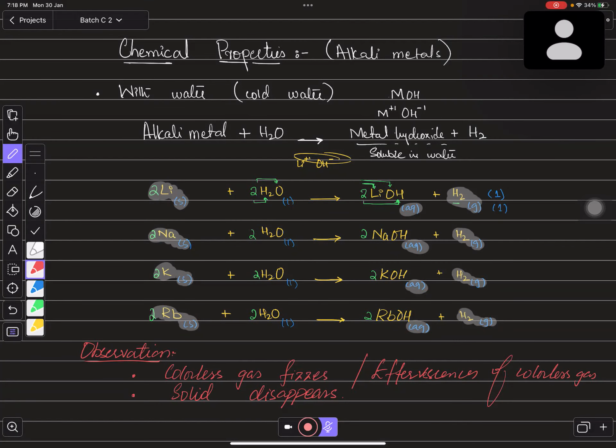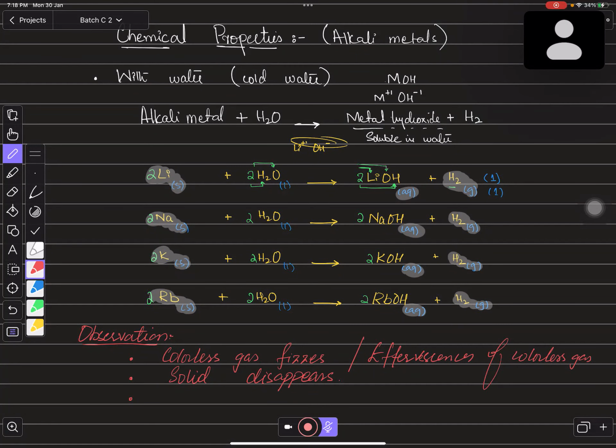Yes, in the last class, if you remember, children, what we did was that the densities of group 1 metals are lower than water, less than the density of water. So you have an idea about this, so you can even write the observation in this way: that solid floats on the surface of water. You can even write this as well.